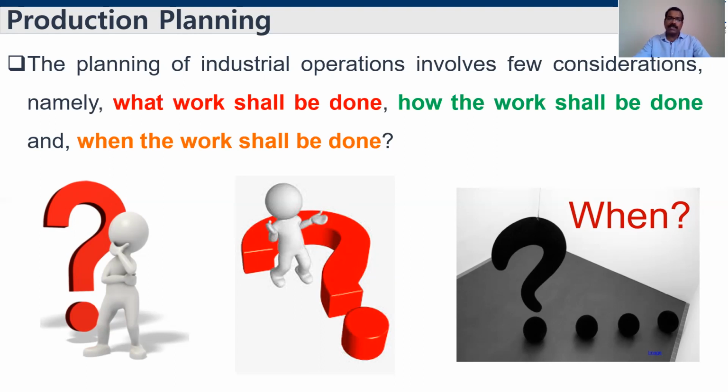Once we decide what kind of work will be done, then we have to decide how the work shall be done, then when the work shall be done.